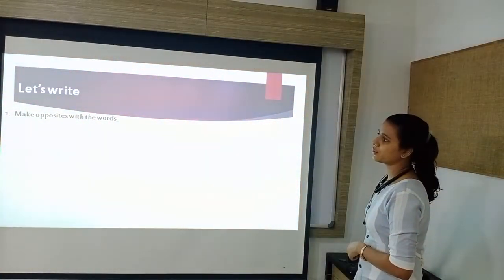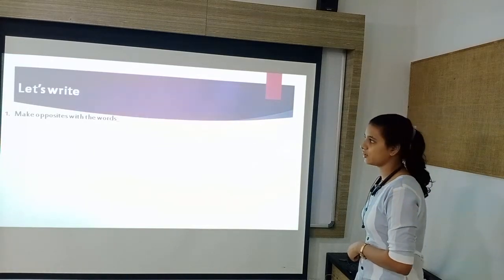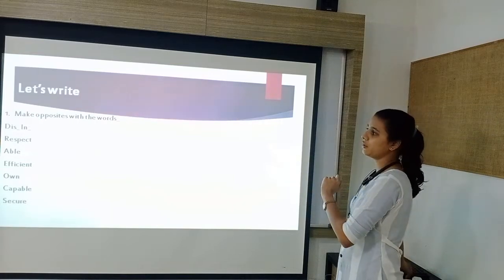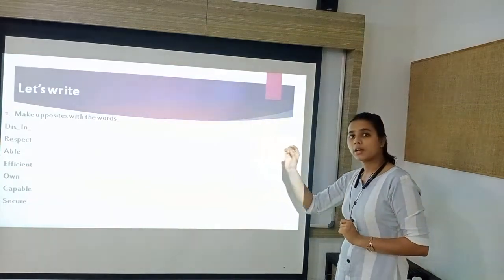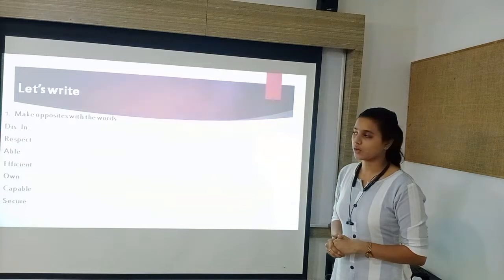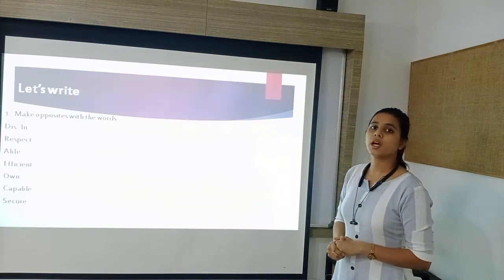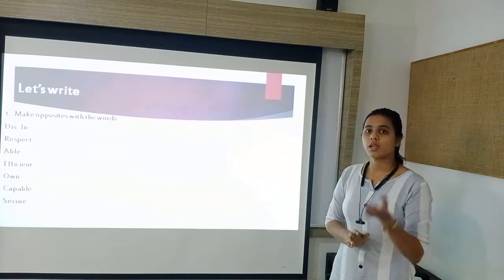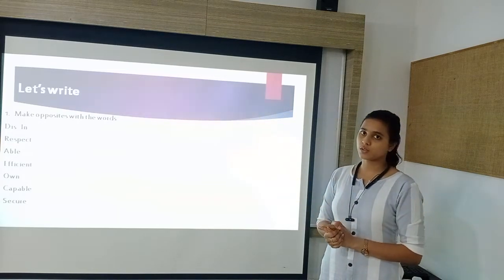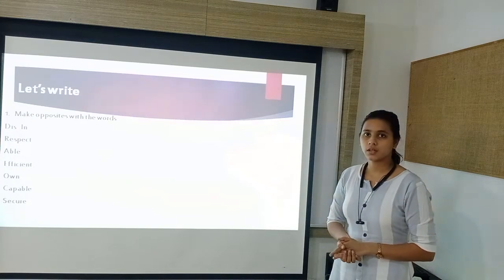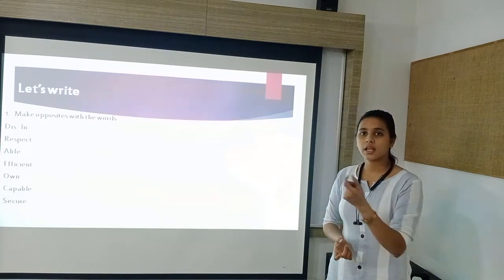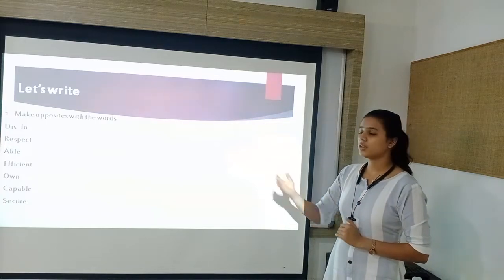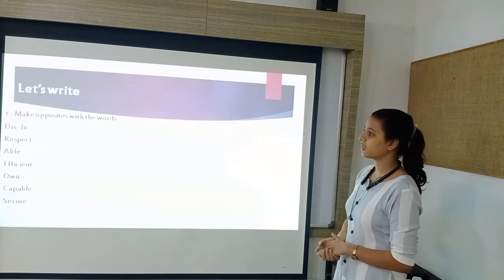You have to make opposites of the words. Here the words are given, and now you have to use dis or in to make the opposite of these words. That means you have to add a prefix to these words and then make a new word which is exactly opposite to the given words. Okay. So using dis and in prefix, you have to make opposite words of the given words. Now let us see how it is made.